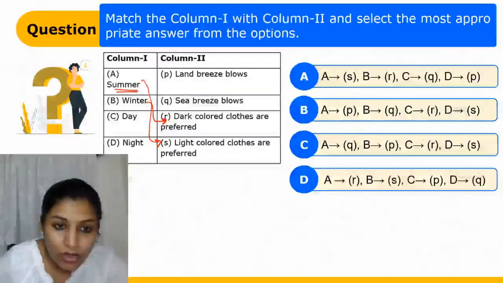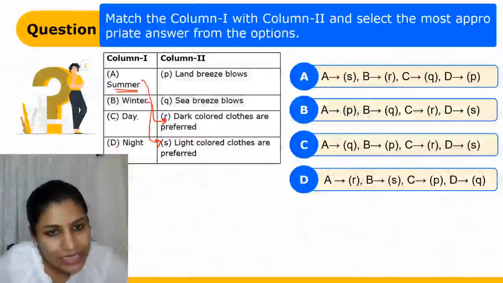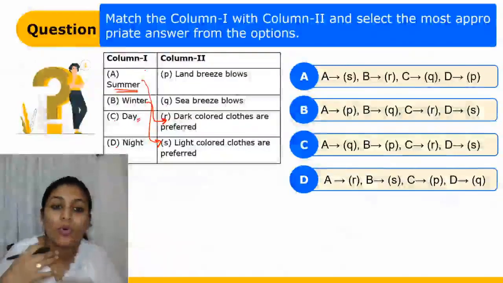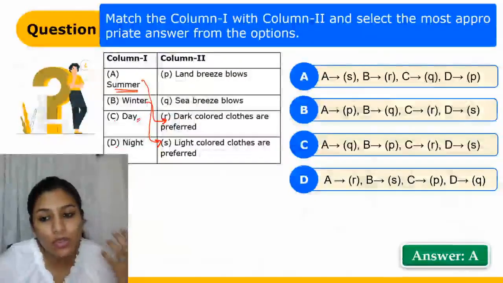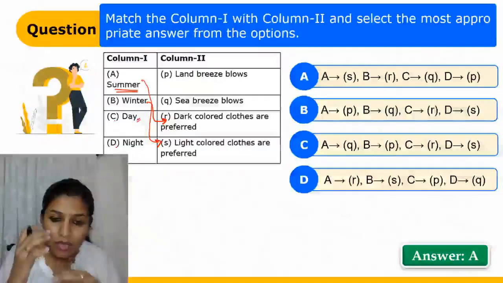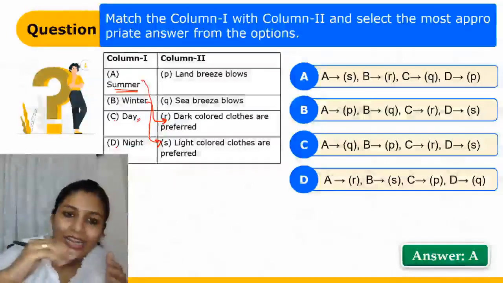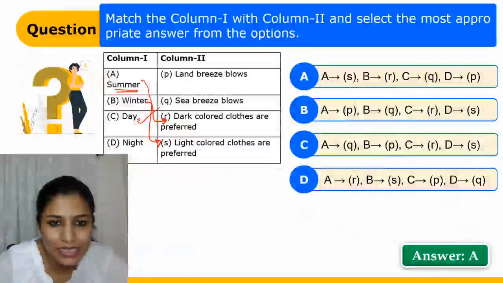Okay. They are talking about day and night. See, in the daytime what happens? The land gets more heated up as compared to the water. So what happens? The air is going to blow from water to the land. We call it sea breeze.